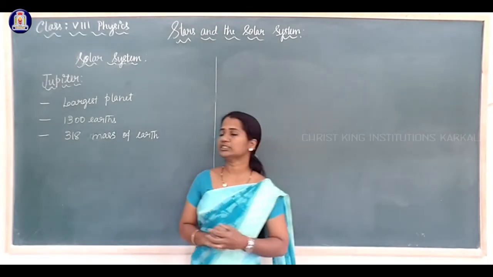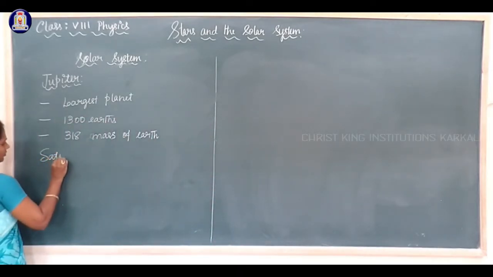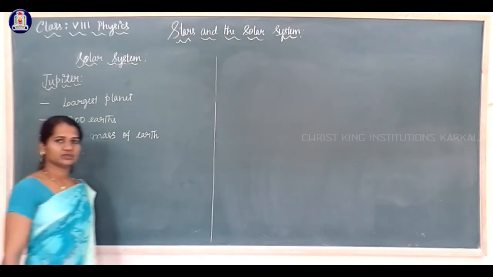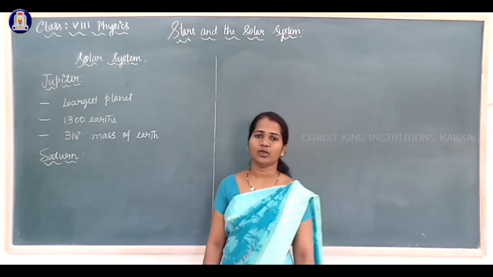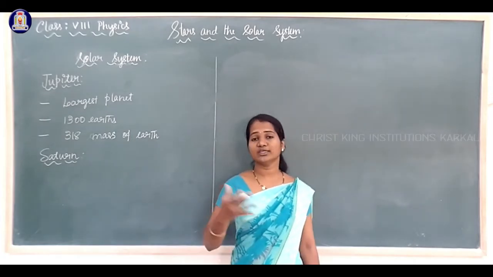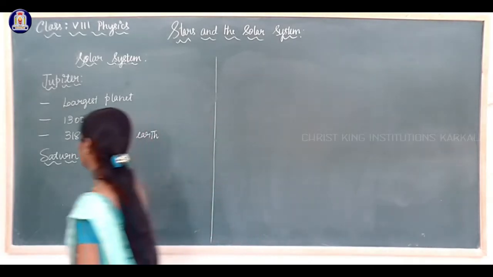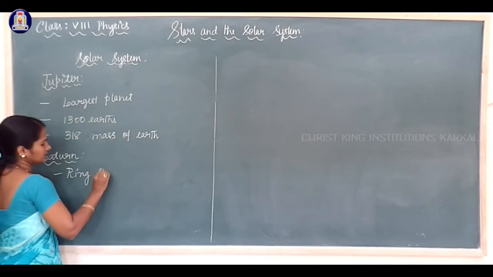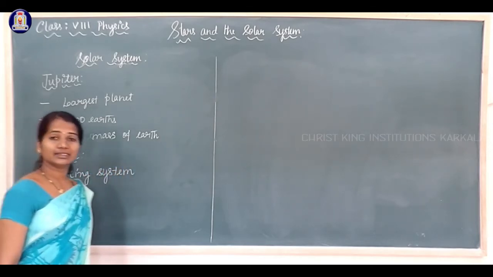We move to the next planet, that is Saturn. Saturn is the beautiful planet of the solar system, and it is a bit different from other planets. What is the main reason? As you know, it is because of its ring system. The ring system present in Saturn made it peculiar from other planets.